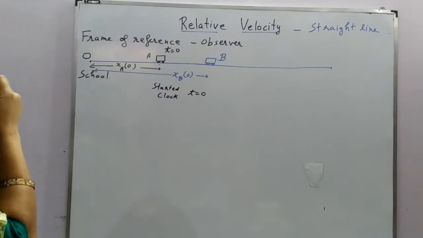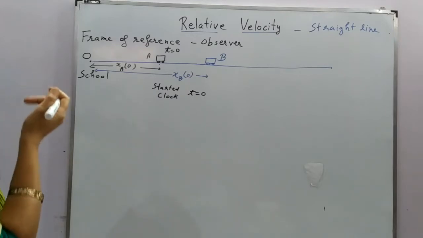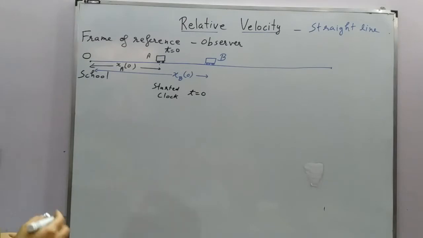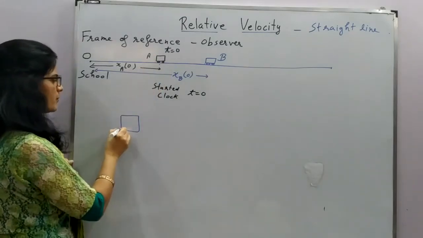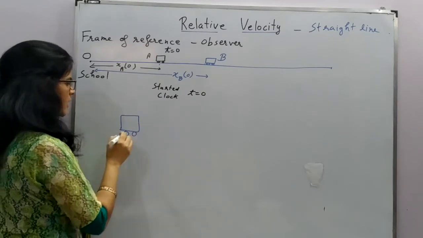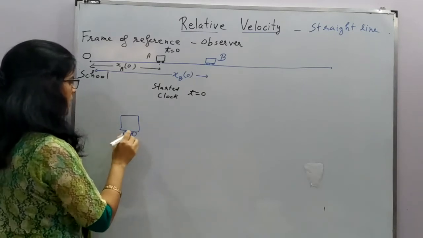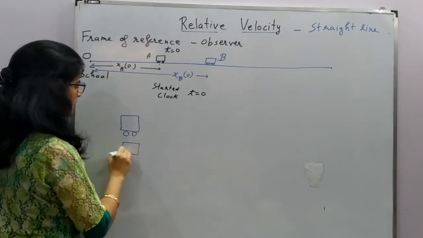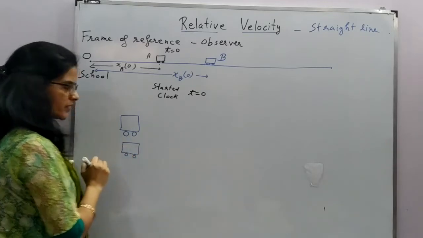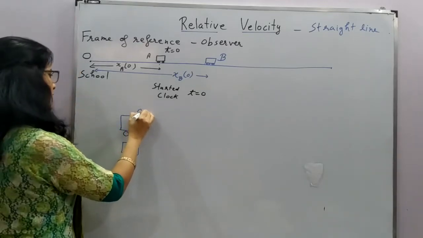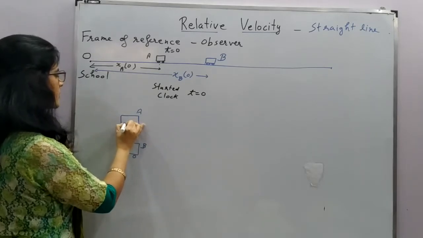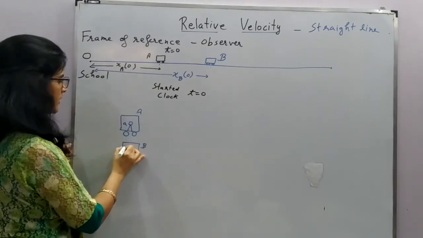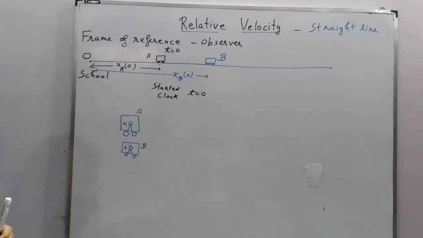Now let's take a few common observations, before we proceed to the technical points. Suppose these buses are moving parallel to each other, both on the same straight line. This is A, this is B, right? An observer in A is here, an observer in B is here.